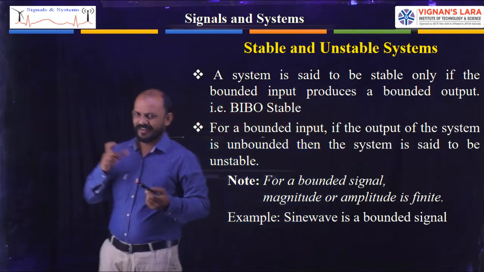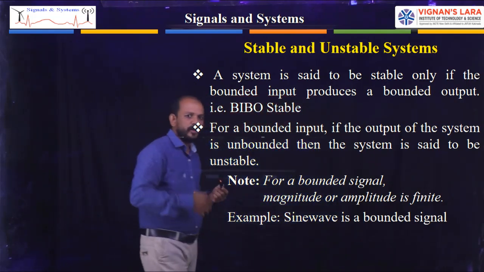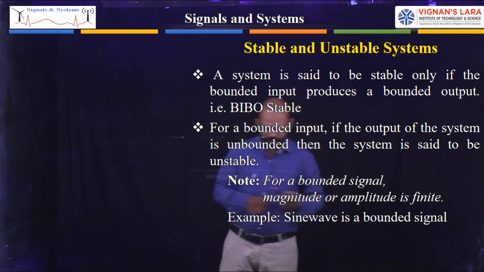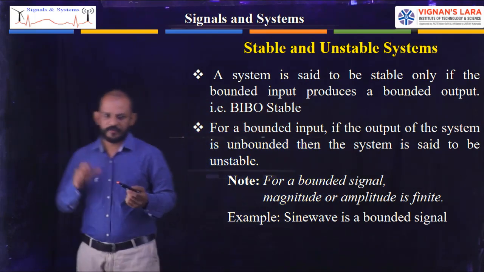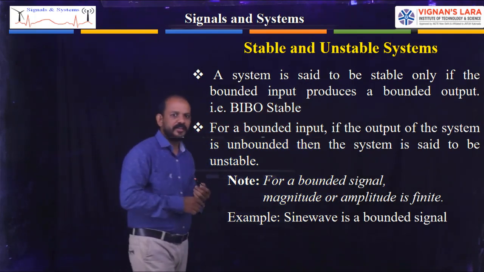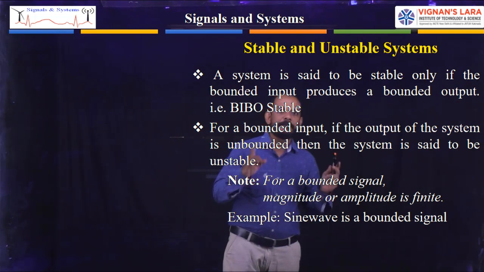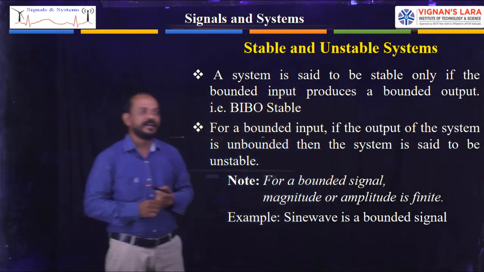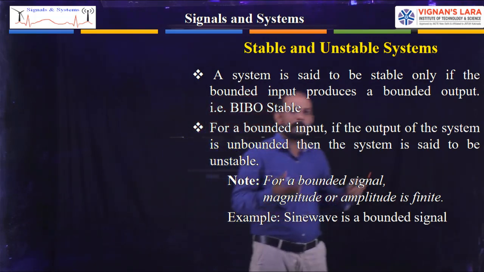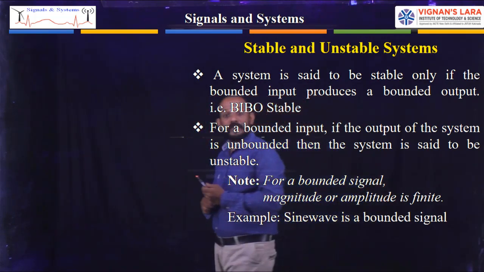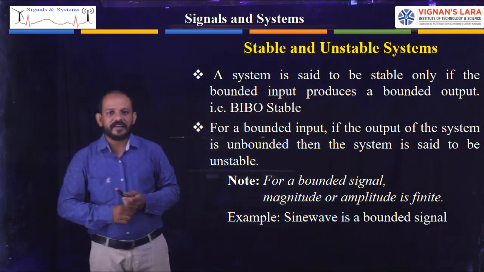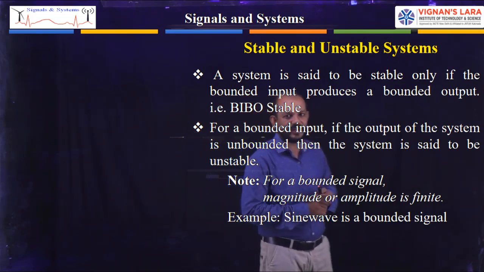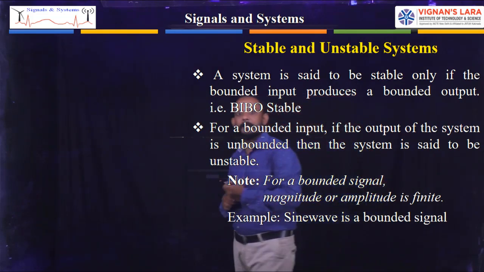So here a term, bounded. What is a bounded signal, or what is meant by bounded? Simple. For a signal to be called a bounded signal, its magnitude or amplitude must be a finite value. A signal whose magnitude or amplitude is finite, we can treat as a bounded signal.